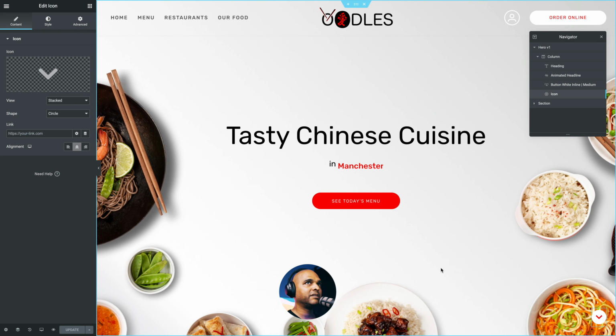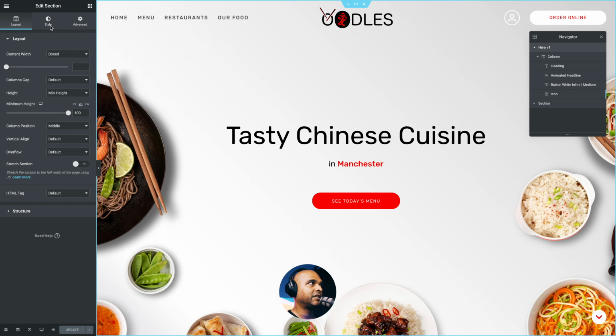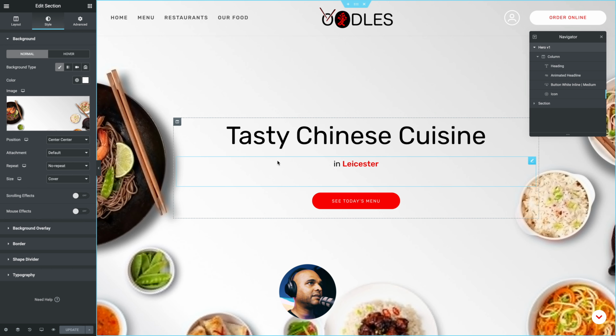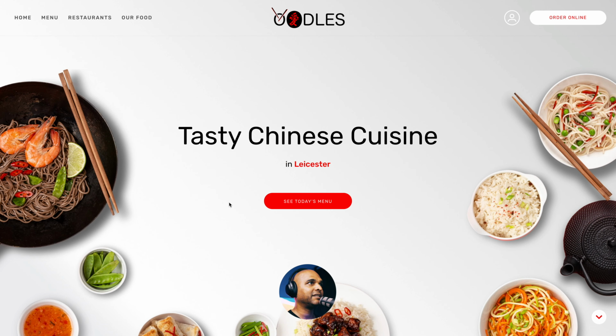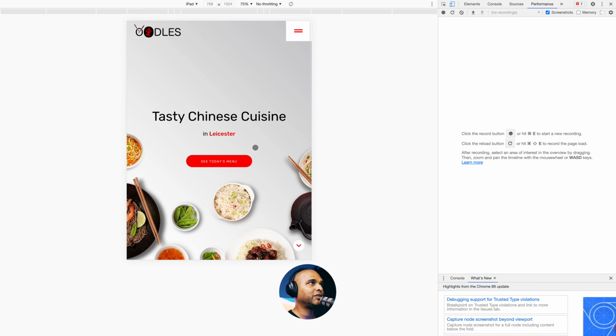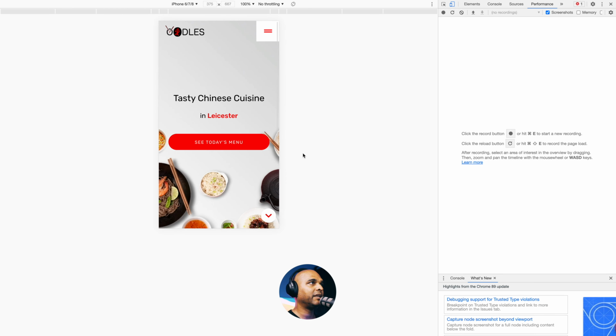Now, this is just an image. So if I go into the section, I go into the background, this is an image. And you'll understand why I'm saying that in a moment. This is the final version. And as you can see, it looks good. Let me show you the tablet version and the mobile version.